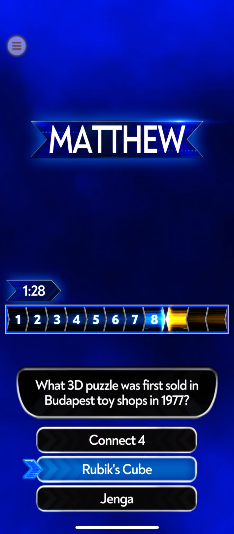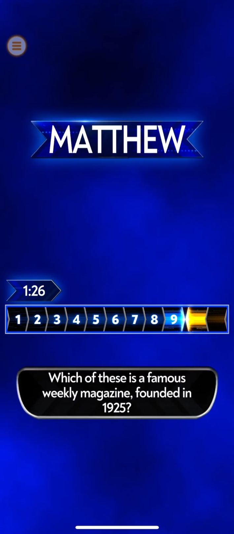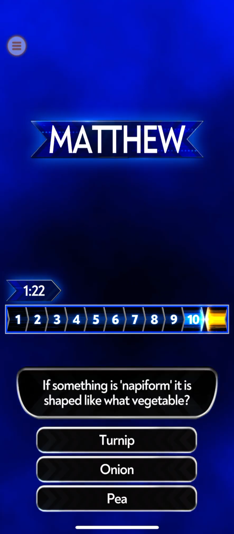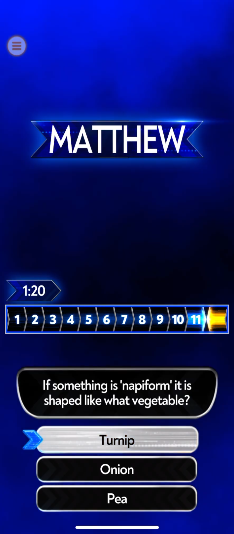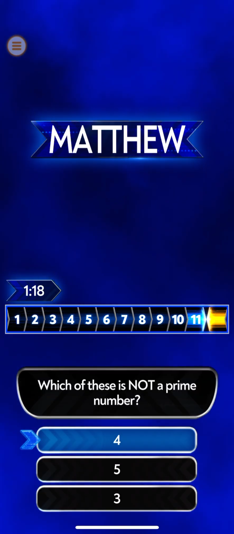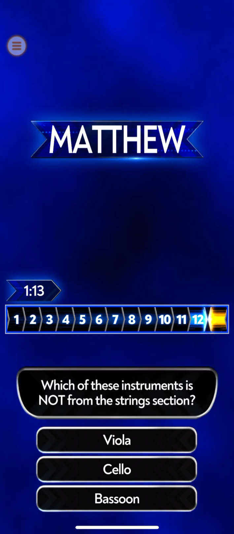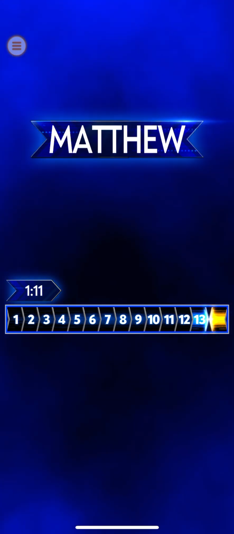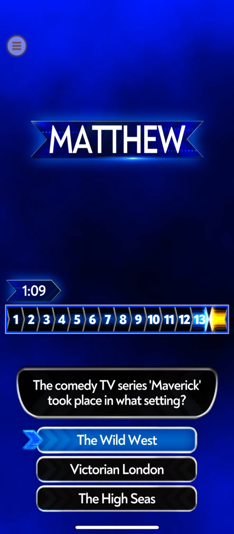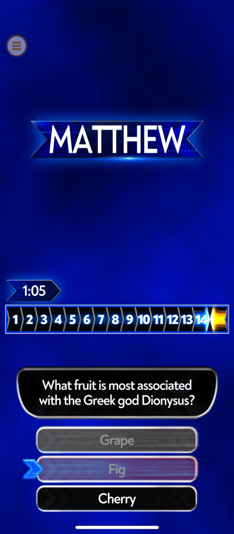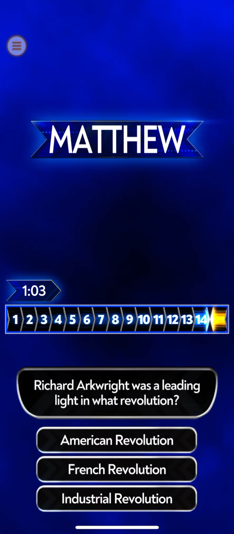What 3D? Which of these is a fake? If something is napiform, it is. Which of these is not a prime? Which of these instruments is not from the string? The comedy TV series. What fruit is most associated? Richard Arkwright was a leading.